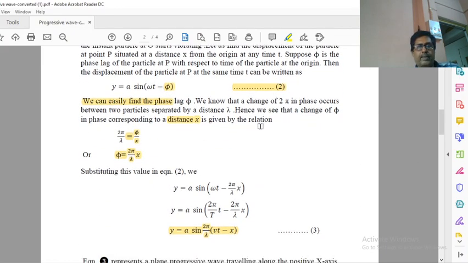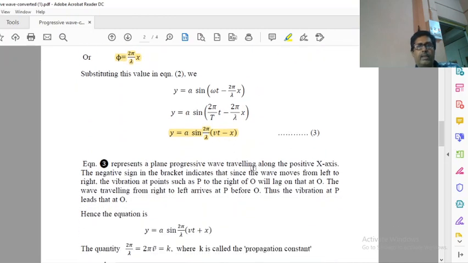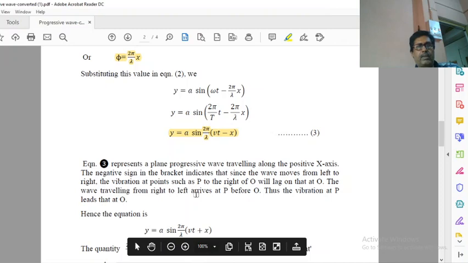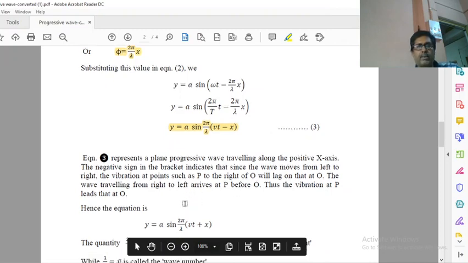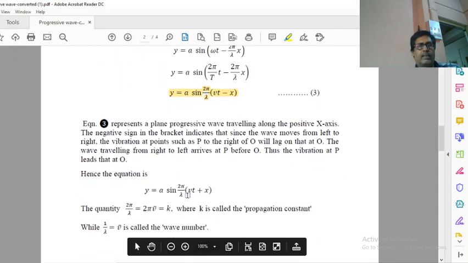Now the negative sign in the bracket, minus x, indicates that since the wave moves from left to right, the vibration of a point such as P to the right of O will lag that at O. The wave traveling from right to left arrives at P before O. So conversely we can write y is equal to a sine 2 pi by lambda (vt plus x). Actually we replace minus by plus.